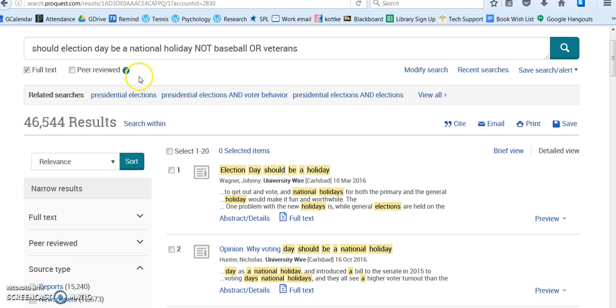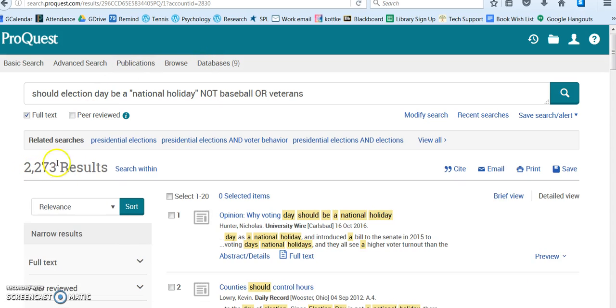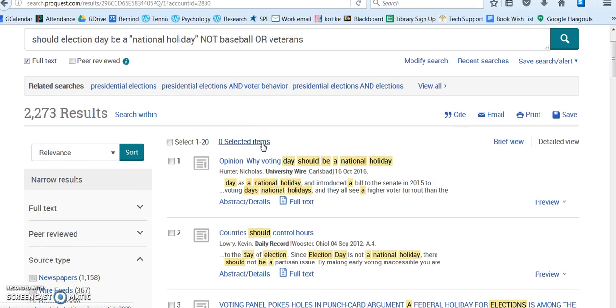One of the ways you can do it is when it's searching national holiday, it's searching the word national and the word holiday together. Or not together, it's searching them separately. If you put it in quotation marks, you will get the term national holiday all together. So let's see what happens when we do that. So that means that national holiday will appear in that phrase exactly. So we went from 46,000 down to 2,000. That is nice. That is really nice.